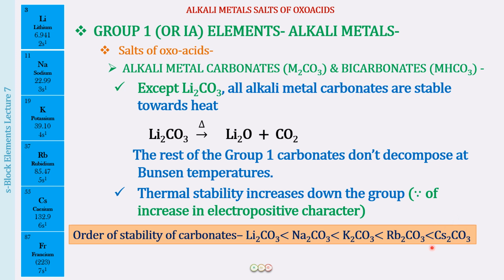So for cesium carbonate, the cation and anion are both large, and together they are more stable. With lithium carbonate, lithium is small and the anion is large, so the difference between the cation and anion is more, and the thermal stability is less. Basically, the thermal stability depends upon the lattice energy values.